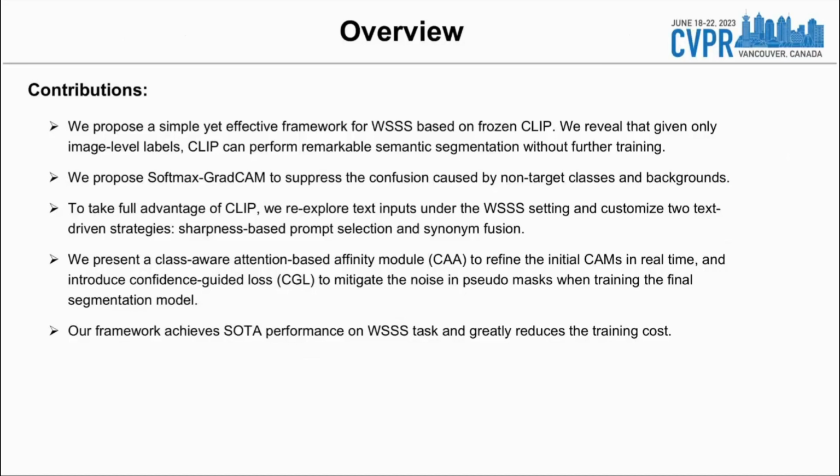Our work aims to explore the potential of contrastive language image pre-training models to localize different categories, and our main contributions include: 1. We propose a simple yet effective framework for weakly supervised semantic segmentation based on frozen CLIP. 2. We propose softmax grad CAM to suppress the confusion caused by non-target classes and backgrounds. 3. We re-explore text inputs under weakly supervised semantic segmentation setting and customize two text-driven strategies, sharpness-based prompt selection and